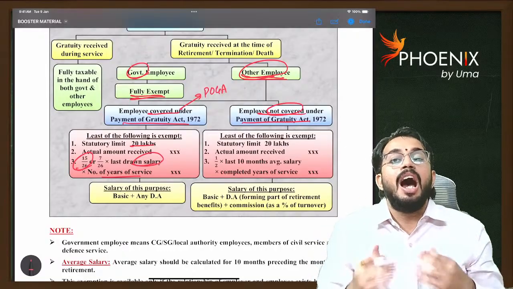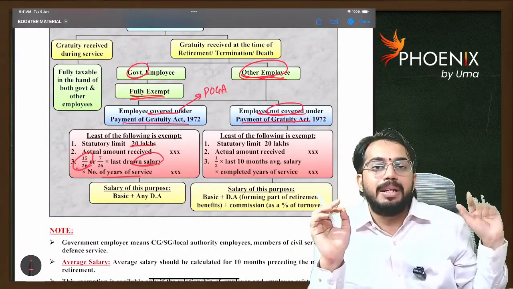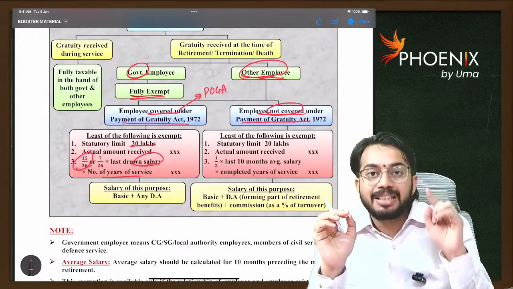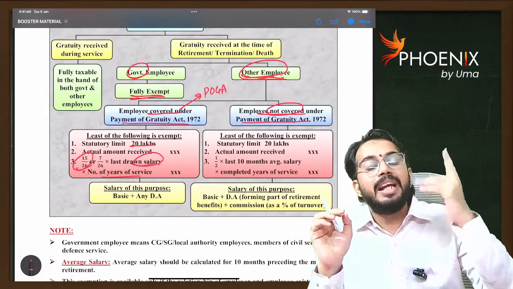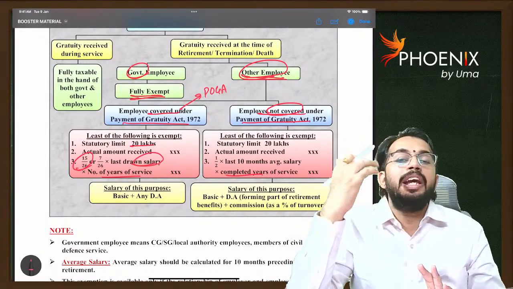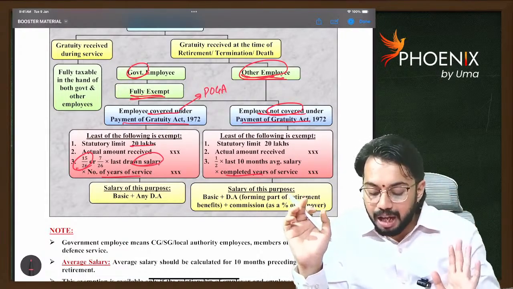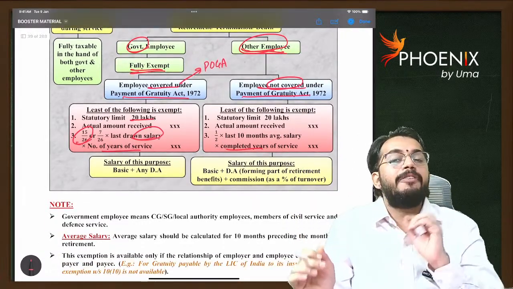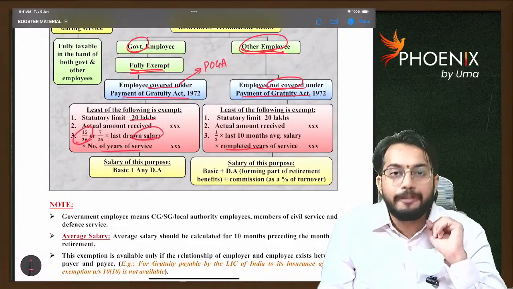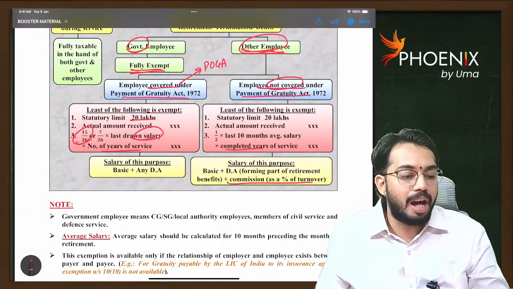If the employee retired in August, ignore August; from July onwards, take the last 10 months. So 1 by 2 into the last 10 months average salary into completed years of service. Completed years of service means what? You will ignore months; if there are any months in the part of the year, you will ignore the months. Next, salary for this purpose is basic plus DA that forms part of retirement benefits, plus commission as a percentage of turnover. Are you able to understand?